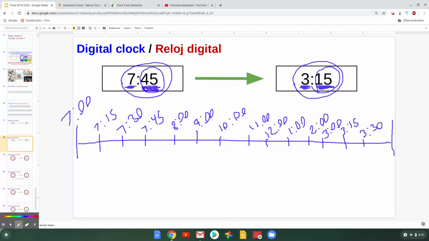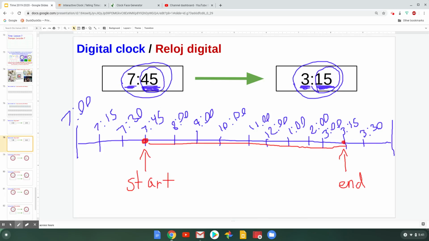Let's plot our start time, 7:45. So where is 7:45 on the number line? That's right, it's right here. And where is 3:15 on the number line? That's right, it's right here. Now we're going to have to figure out how much time is in between those two red dots. How much time passes or elapses between 7:45 and 3:15?